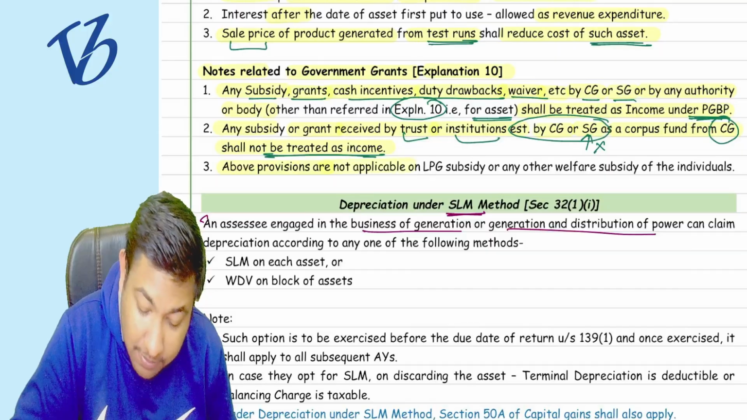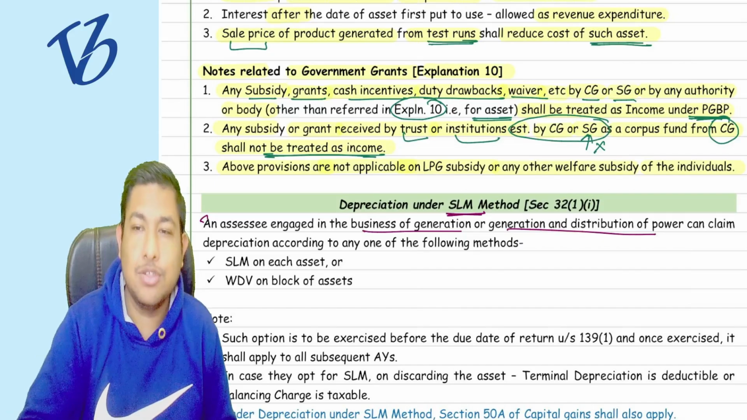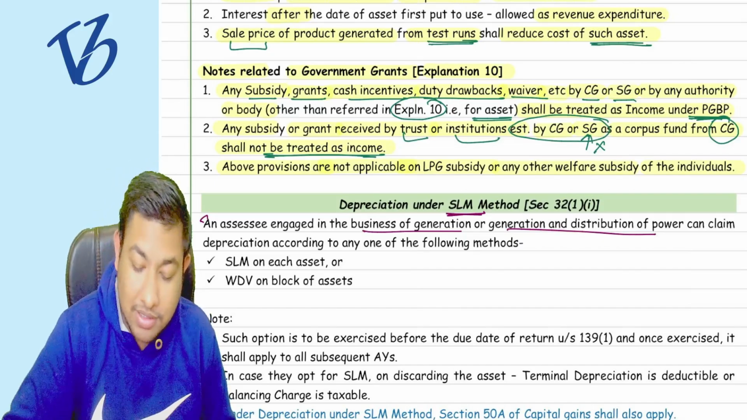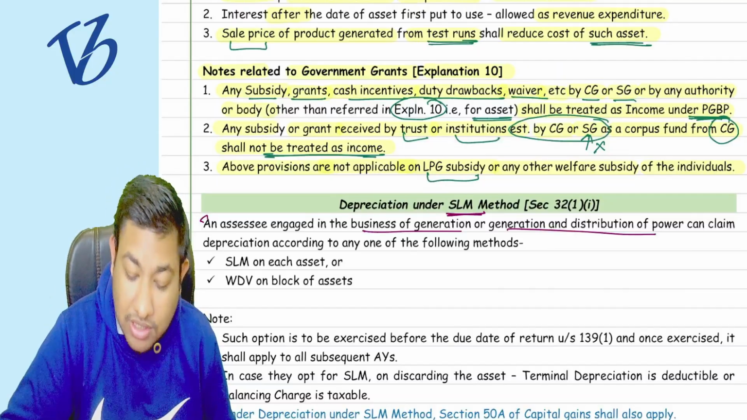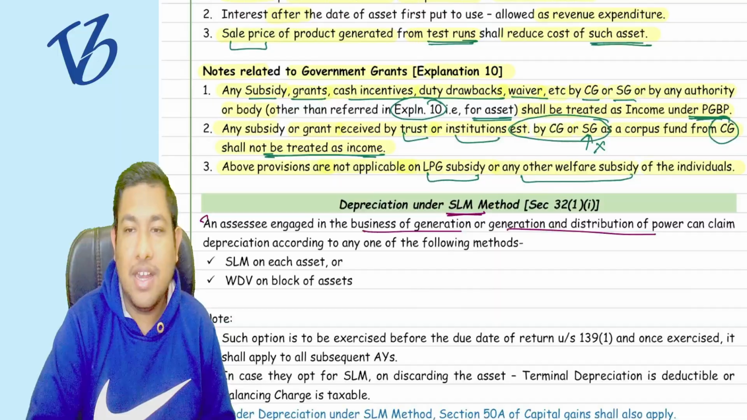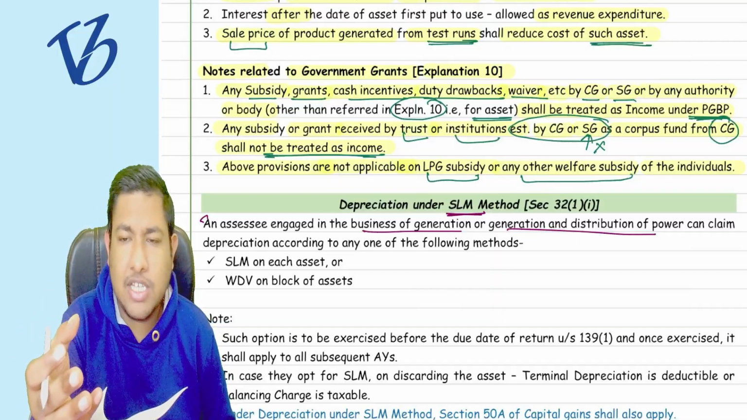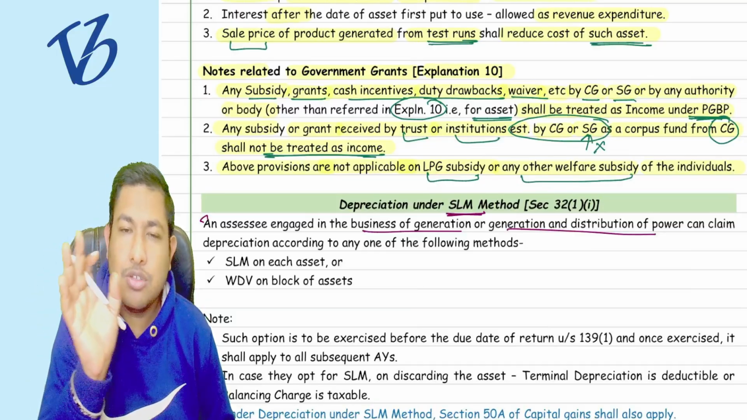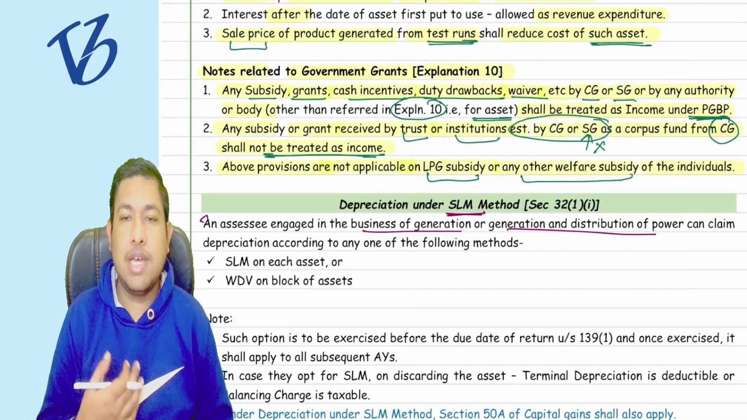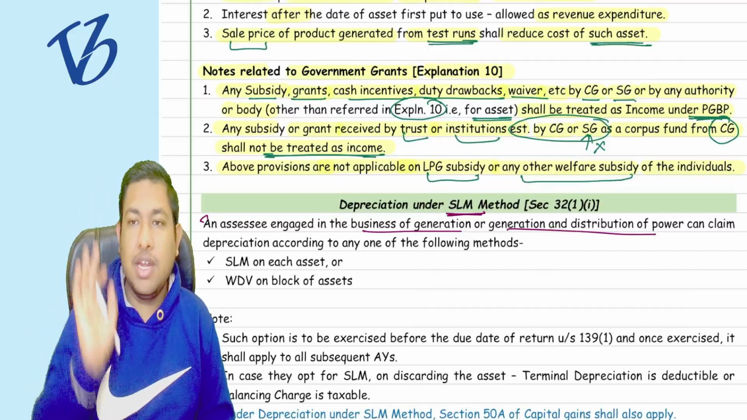The above provisions are not applicable to LPG subsidy or other welfare subsidies of individuals. For individuals, the government is providing LPG cylinders at a subsidized rate, and various other welfare subsidy schemes are given by the government to individuals. On those things you cannot say that these LPG cylinders are given to you, these are subsidies, so they will be added to your income.